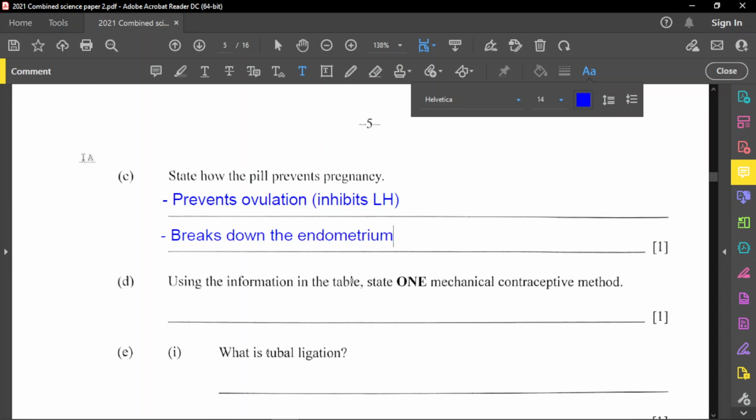And the endometrium is the uterine wall. So the pills break down the endometrium, which is the uterine wall. All right, the uterine wall. So once the pill breaks down that wall, then yes, definitely.